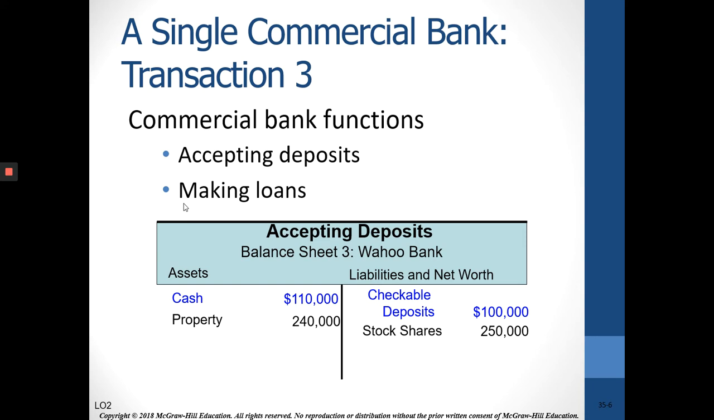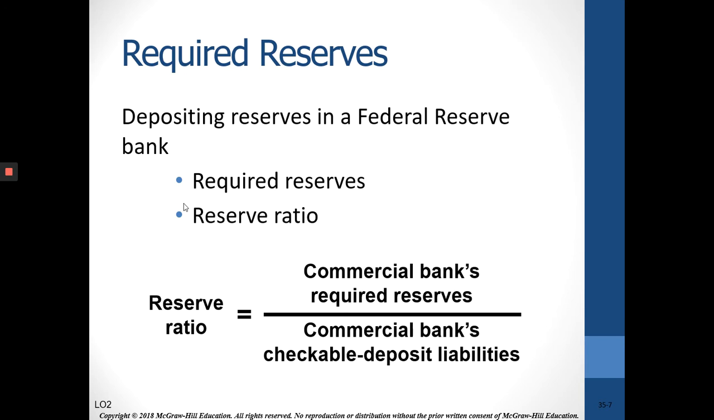Very important. Checkable deposits are a liability to a bank, because if you have a checking account, that bank owes you that amount in the checking account. So let's say they get deposits of $100,000. That means the asset side, cash, has to also increase by $100,000. So let's look at some important definitions here.